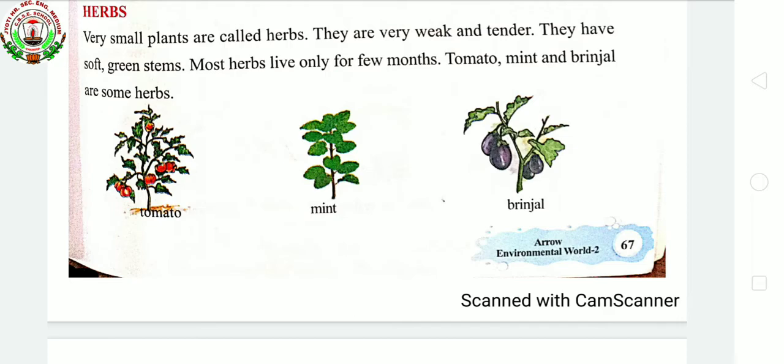Okay, such as the example of tomato. You all have seen the tomato plants. Okay, this tomato you have seen nearby your houses. These plants have very soft and green stems. Also mint you know, pudina. Okay, then brinjal is a vegetable. All these, tomato, mint and brinjal, come under herbs.